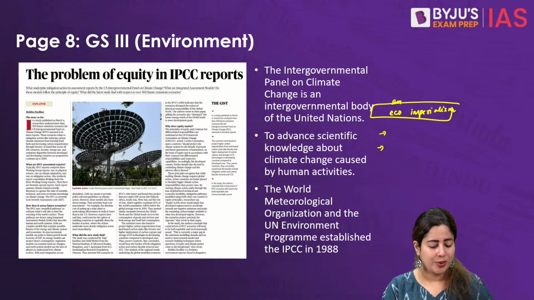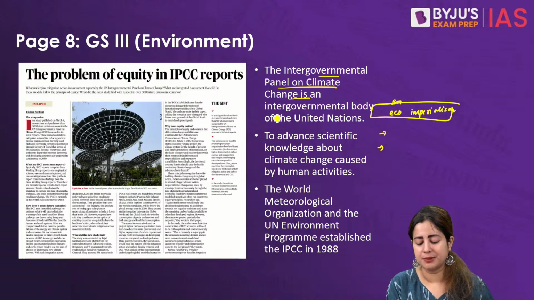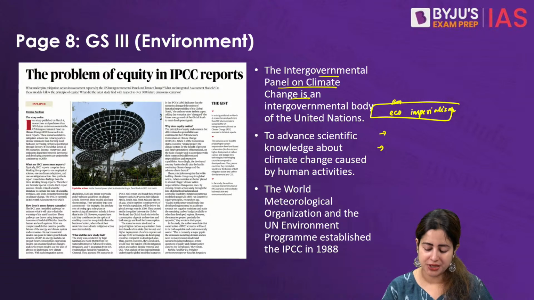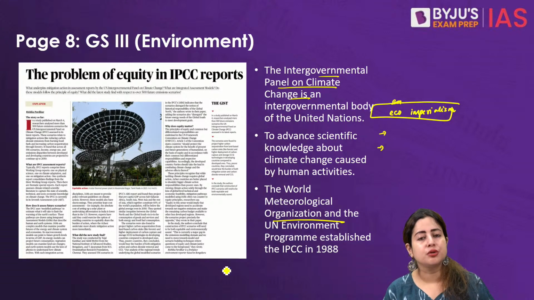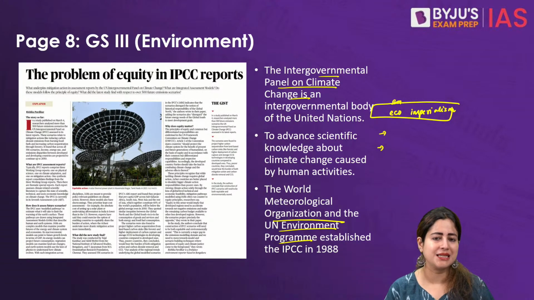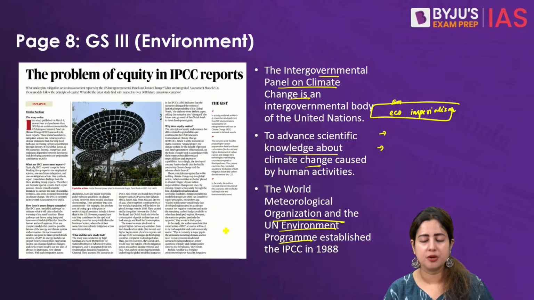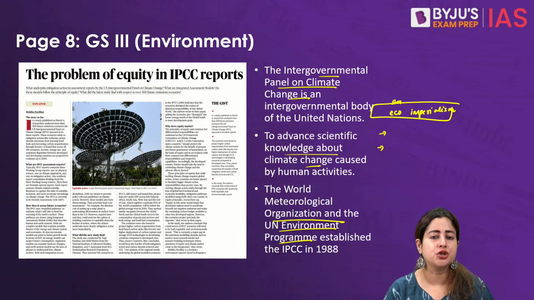So beginning with the article, we talk about the IPCC, that is the Intergovernmental Panel on Climate Change, a body that was created under the World Meteorological Organization and UN Environment Programme, back in 1988. The main purpose of this body is to advance or propagate scientific knowledge about climate change that is the result of anthropogenic activities.